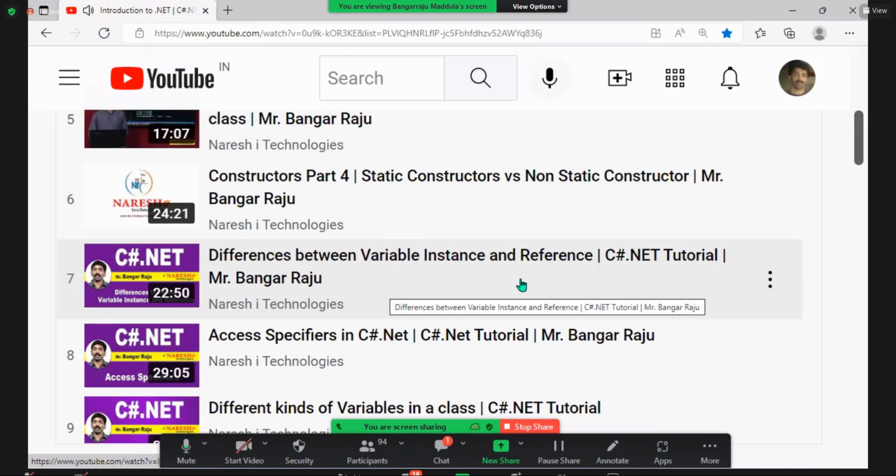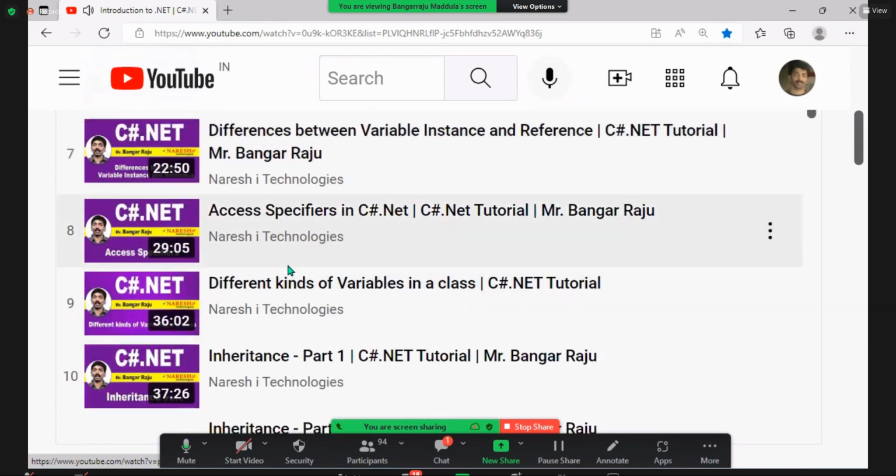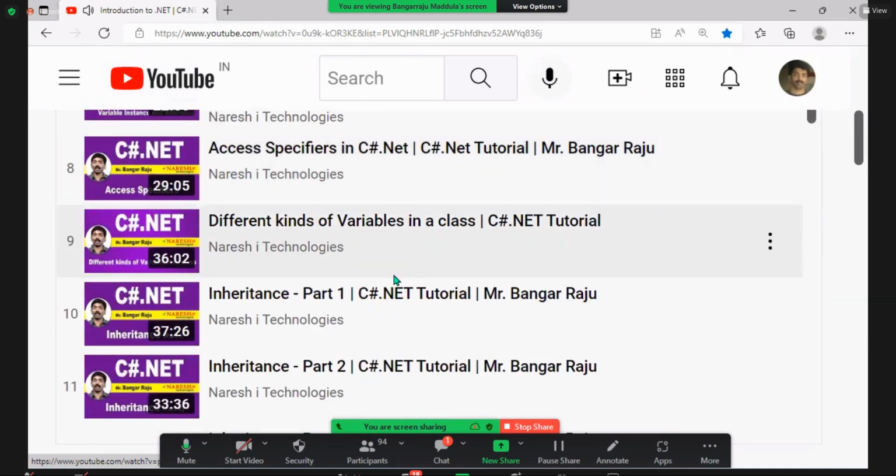About a variable, instance, and reference, I showed you images and explained. We did not yet come across the different kinds of variables in a class. Actually, they mentioned it wrong, they are fields. Different kinds of fields in a class: constant, read only, static, non-static. I've given you an explanation for all the appropriate things here.